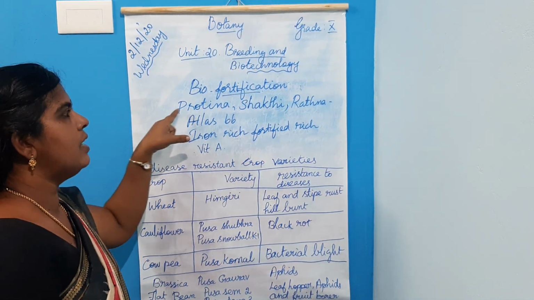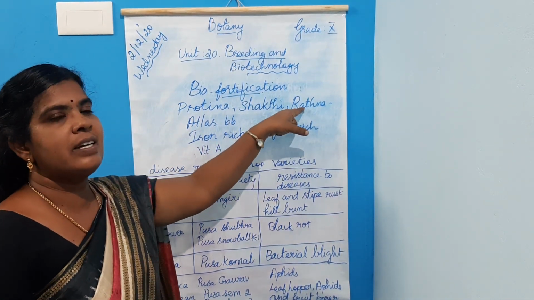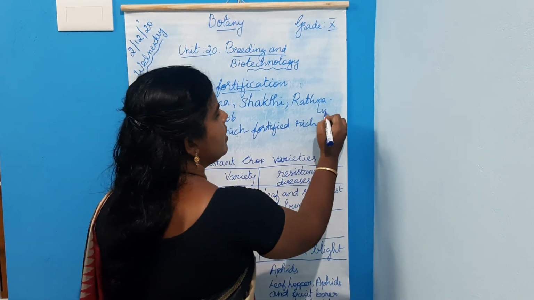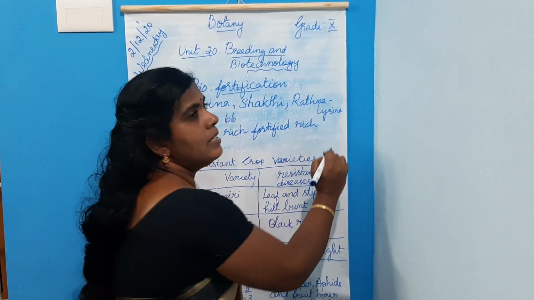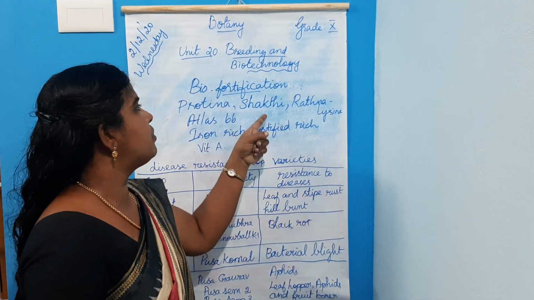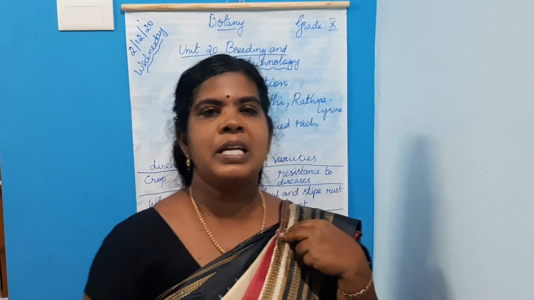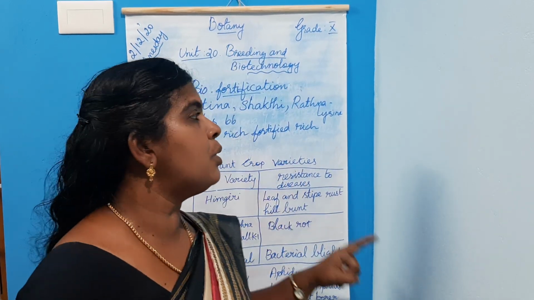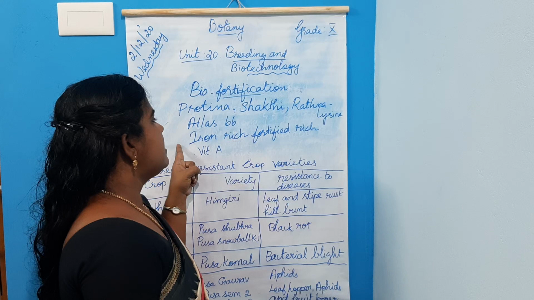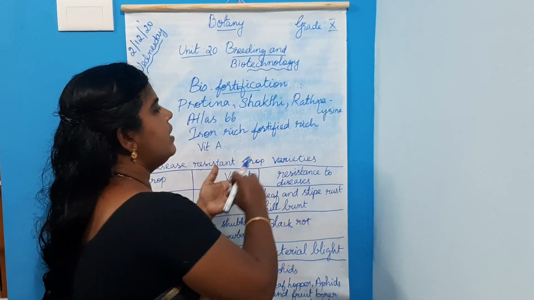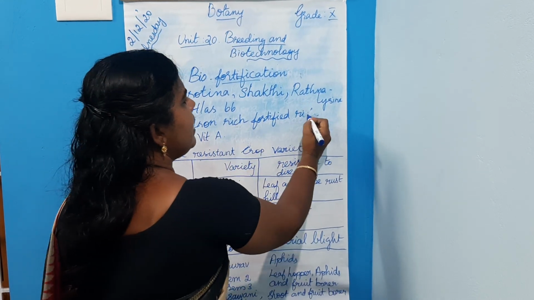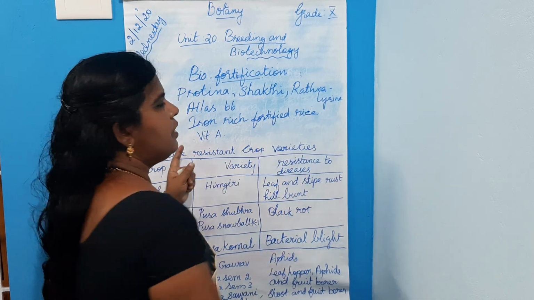First one is Protina, Sakti, Ratna. These are lysine rich. Lysine is one of the amino acids, isn't it? Lysine rich maize hybrids developed through biofortification. Then Atlas 66, a protein rich wheat variety developed through biofortification. Next, iron rich fortified rice developed through biofortification.